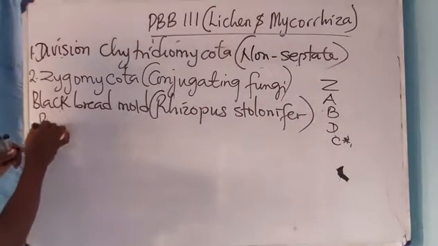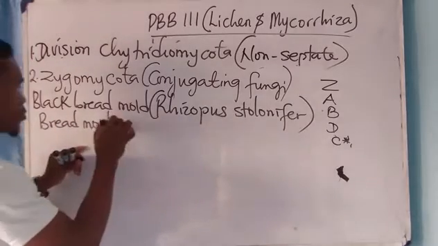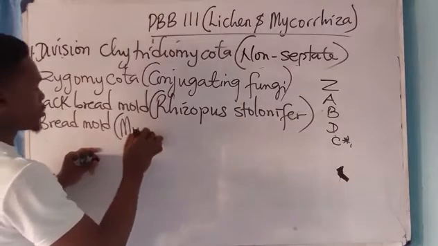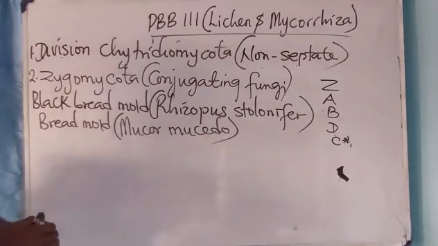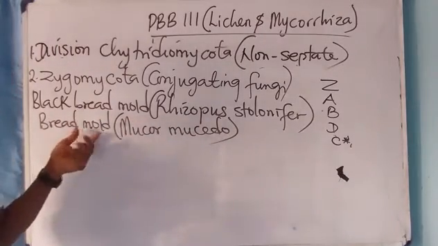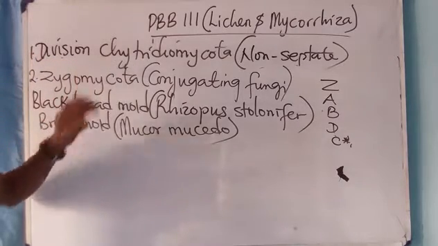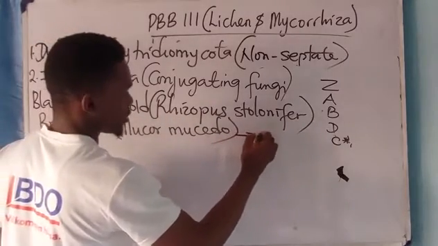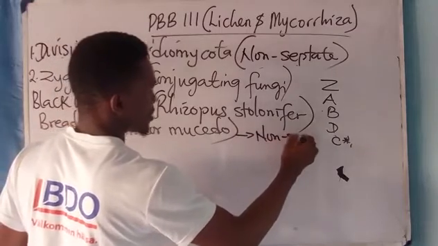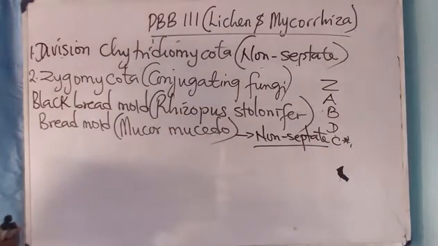They now have the bread mold. The bread mold is called what? Mucormycete. So which means that the black bread mold and the bread mold are found in division Zygomycota. These guys are non-septate, which means that their hyphae are not divided.